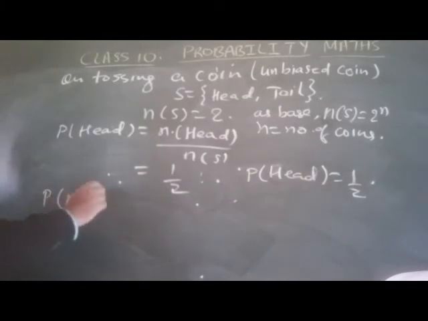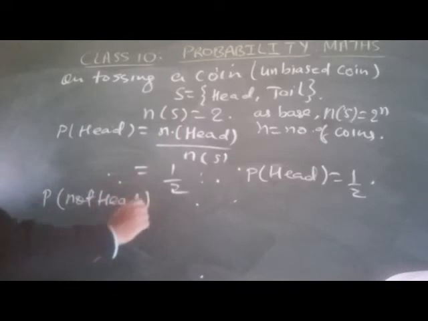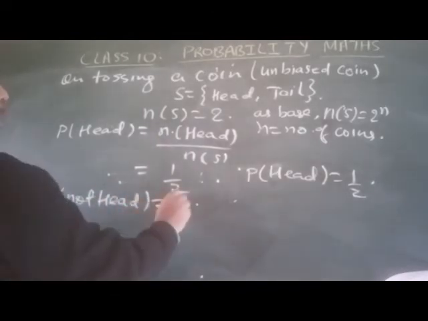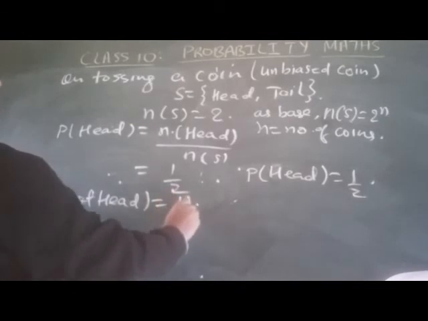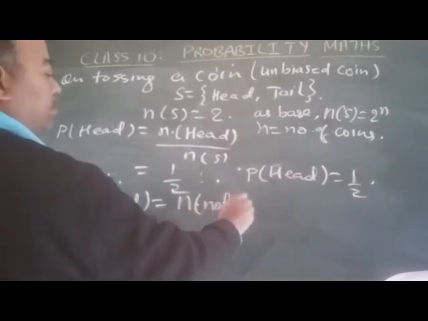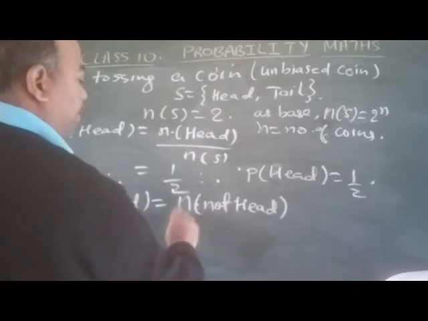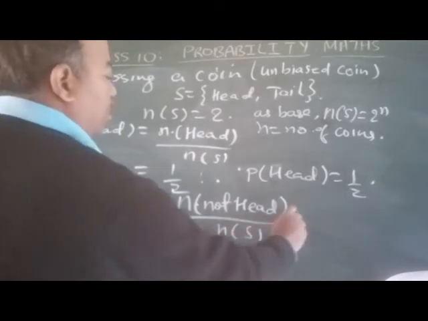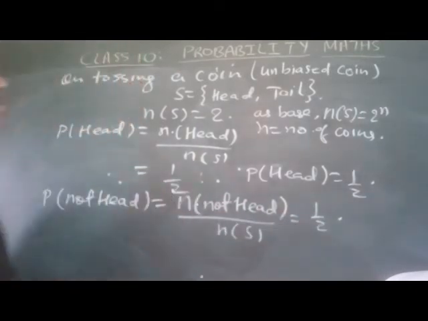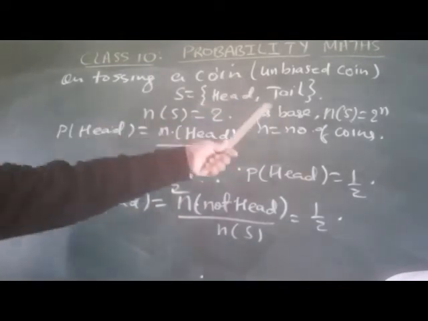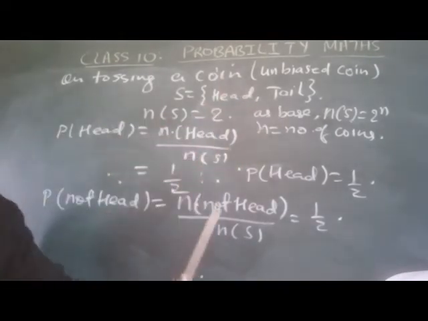Probability of not head equals how much? Number of not head by number of total, also equal to 1 by 2. Number of not head means tail, I am talking about the tail. The number of not head by number of total is 1 by 2.